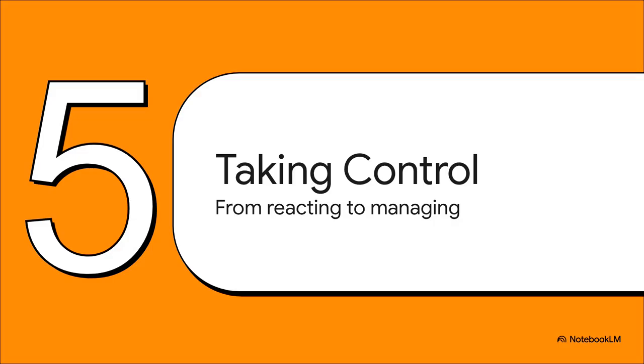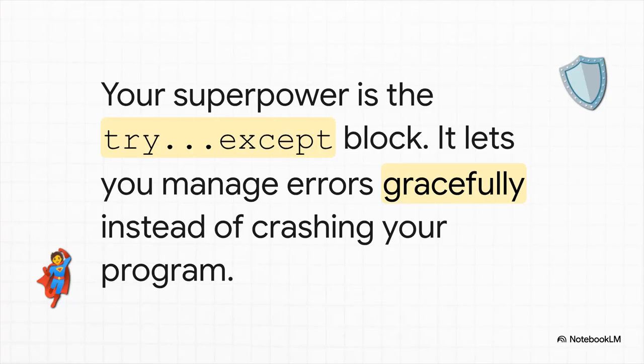So we've seen errors that stop our code cold and errors that silently mislead it. But what if we could actually anticipate these problems? What if we could tell Python exactly what to do when they happen, instead of just letting it crash? Well, that's where error handling comes in. And your number one tool for doing this, your superpower really, is something called the try except block. This is an incredibly powerful feature that lets you write code that can handle exceptions gracefully instead of just giving up and crashing.